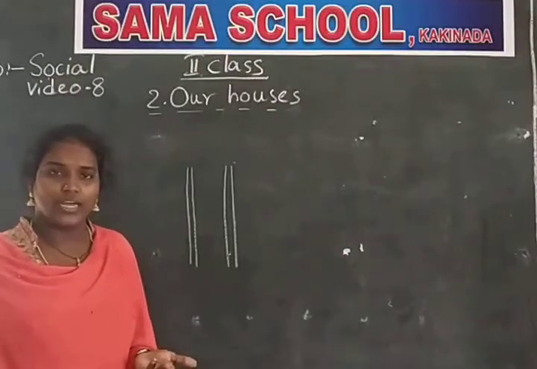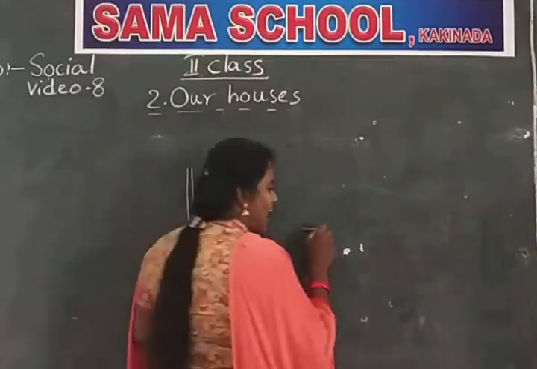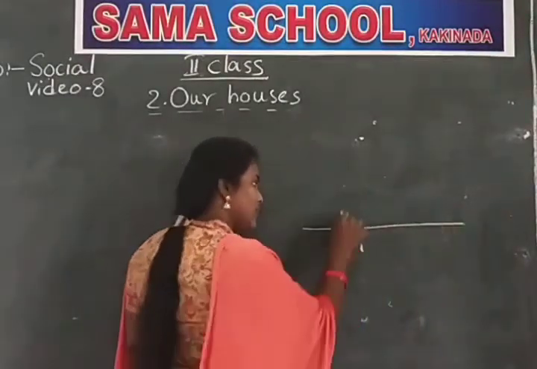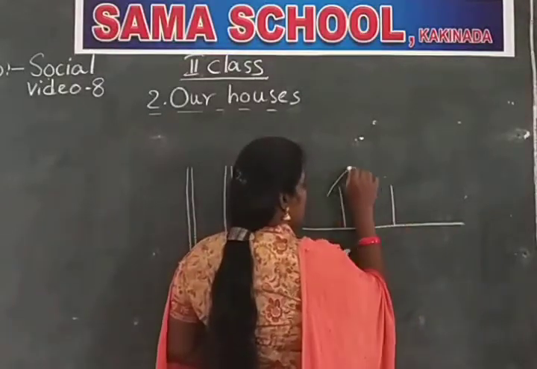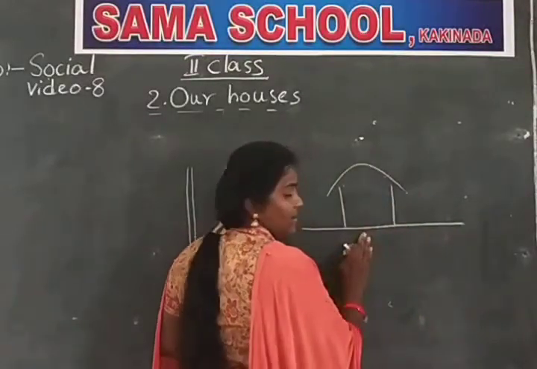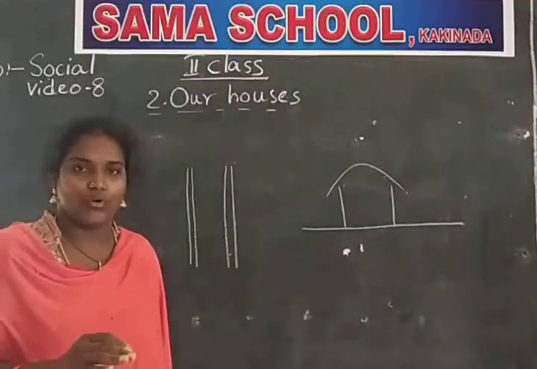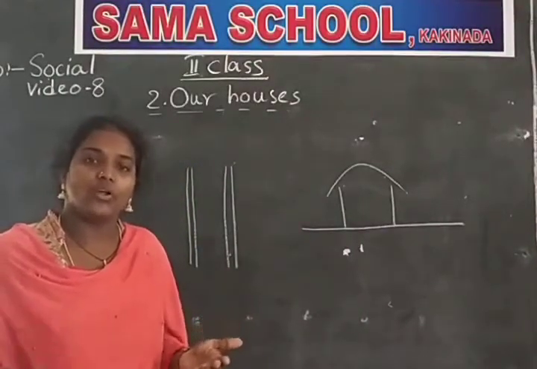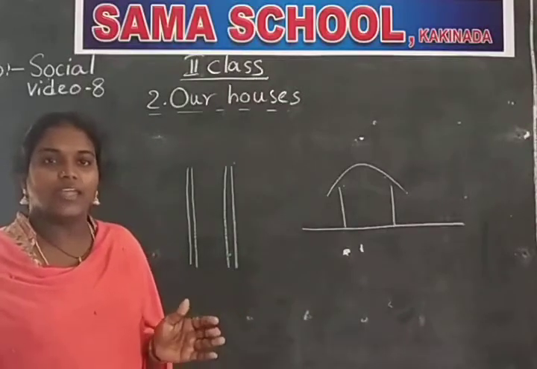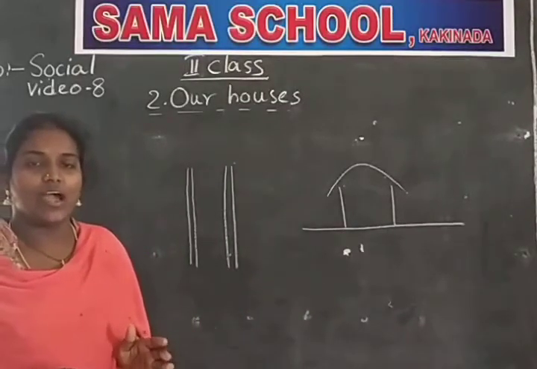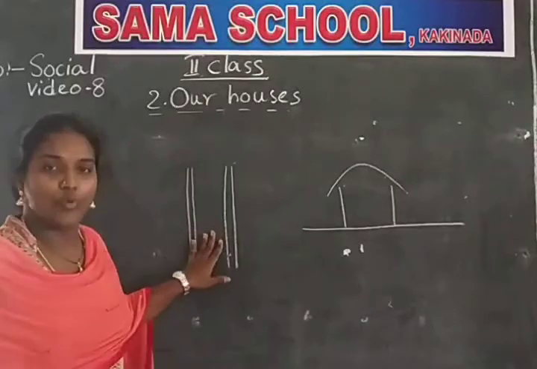How do they build? Here this is the land. We build the house on land. But in the places where there is heavy rainfall and the rainwater always fills on the land, there the people build the houses on these type of poles.